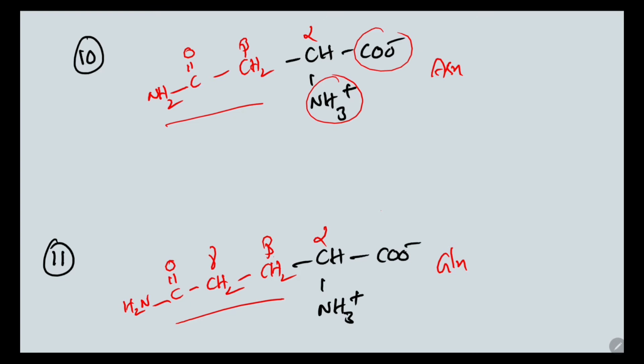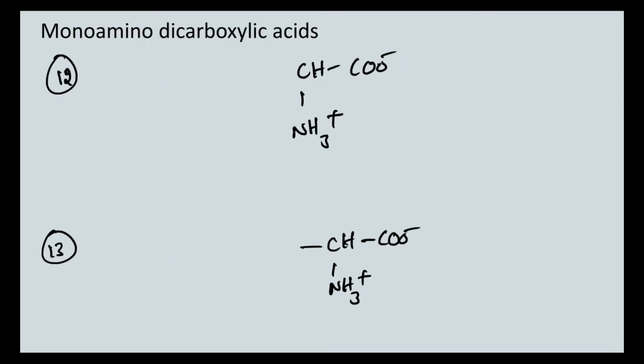Next what we have is the monoamino dicarboxylic acids, which are nothing but aspartic acid and the glutamic acid. Okay, so aspartic acid, it will be CH2 COO, a carboxylic acid, so that's why it is dicarboxylic.